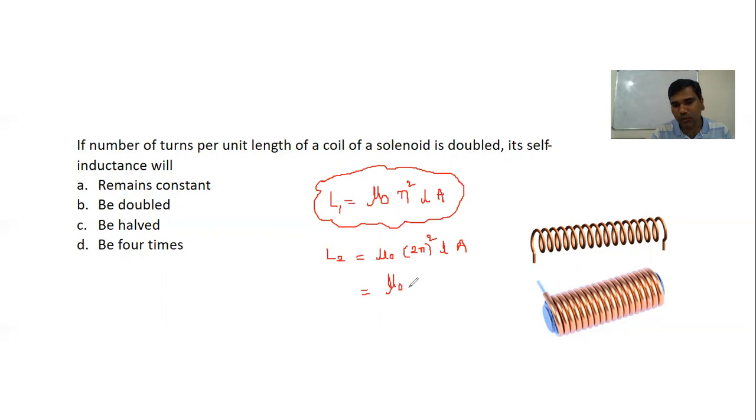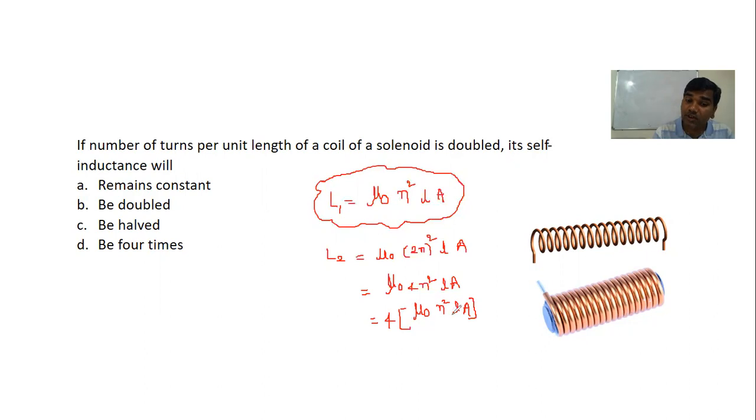Mu naught into 4n square LA. Now let us take 4 outside and keep it common. Then mu naught n square LA. Now observe carefully. In the first case, we have mu naught n square LA.